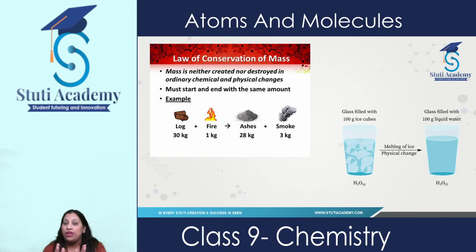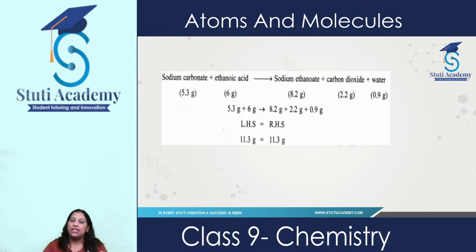Another example involves a physical change. In the other two examples, chemical changes were involved, but here it is a physical change, and in a physical change also, the mass of reactant is equal to the mass of product. So it is always like this. Whenever any chemical reaction takes place, the mass of reactant is always equal to the mass of product. These examples we have already discussed in the previous class.